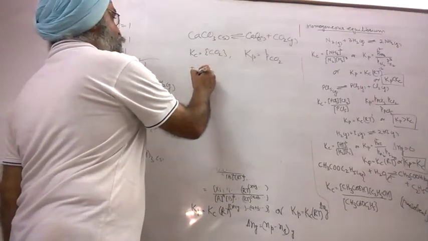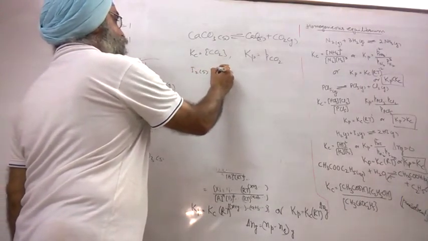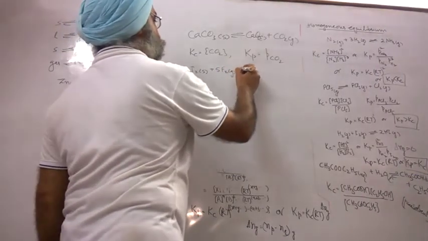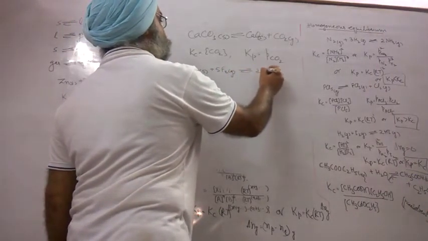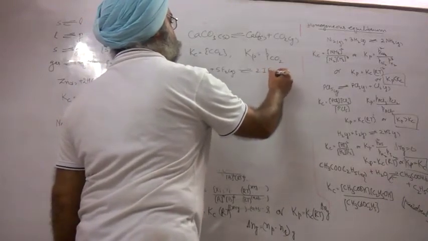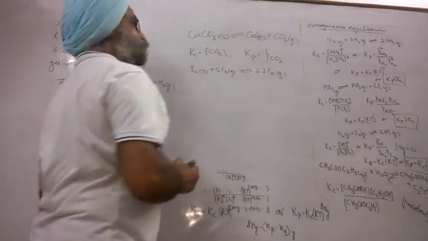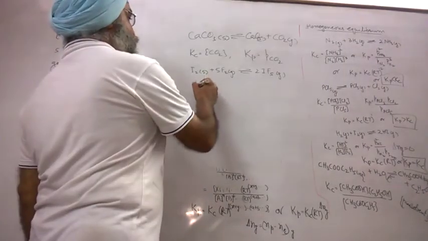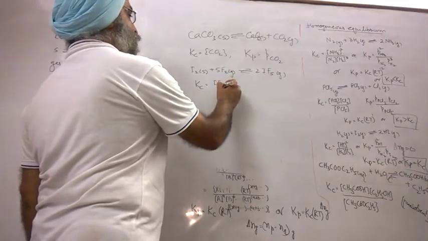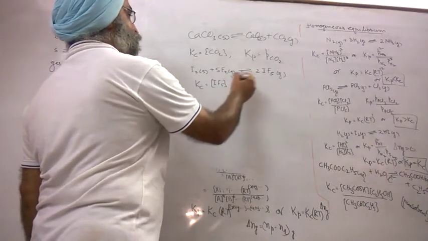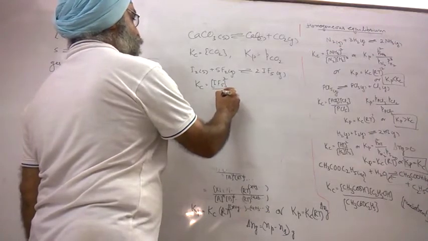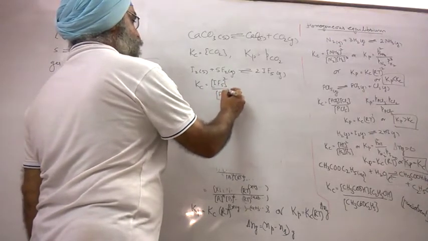Next, I2 solid plus 5F2 gas changes to 2IF5 gas. Then Kc expression is IF5 raised power 2 over F2 raised power 5.